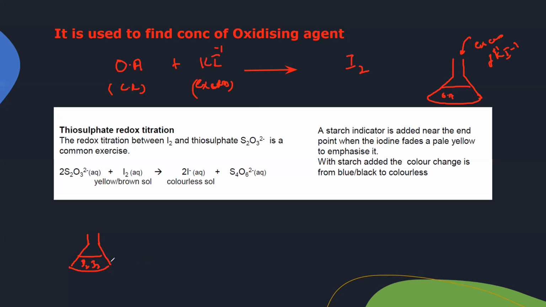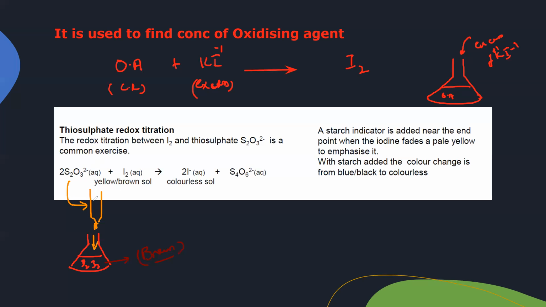Now once the solution is brown in color, we fill up the burette. The burette is filled with sodium thiosulfate, and we add sodium thiosulfate.